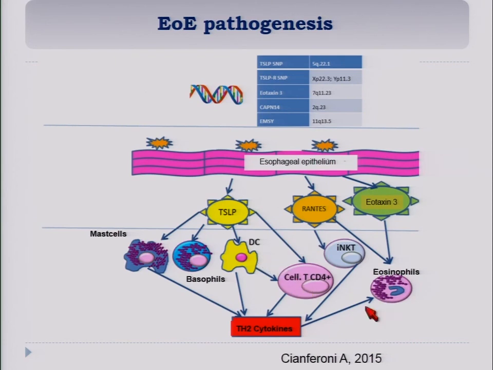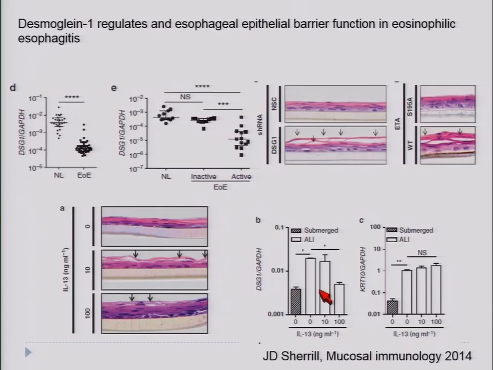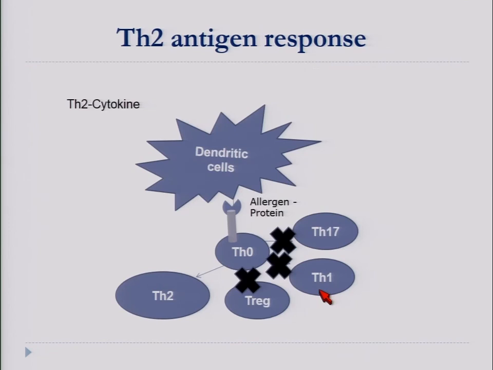These instruct the dendritic cell, once they see the protein allergen, through the Th2 cytokines and TSLP, to stop the regular Treg response and instead do a Th2 response.